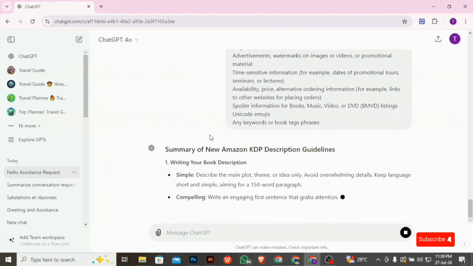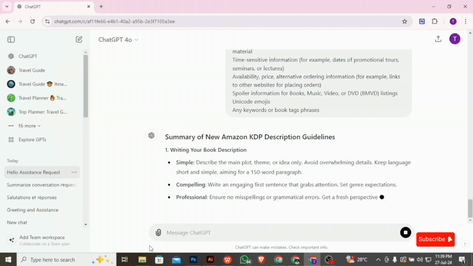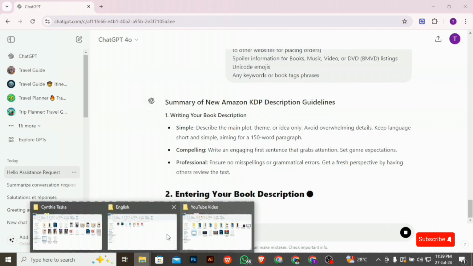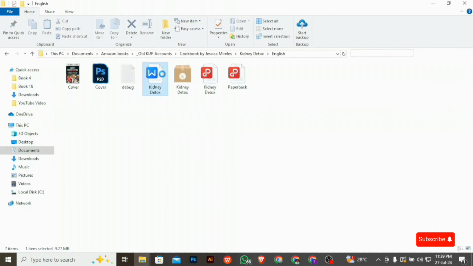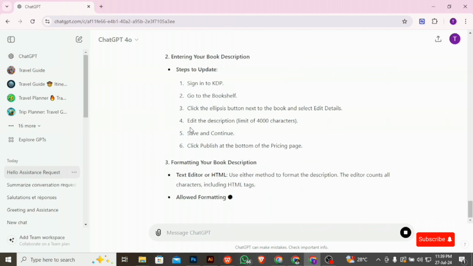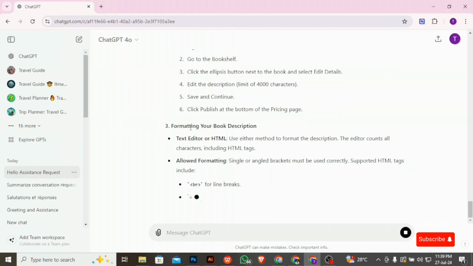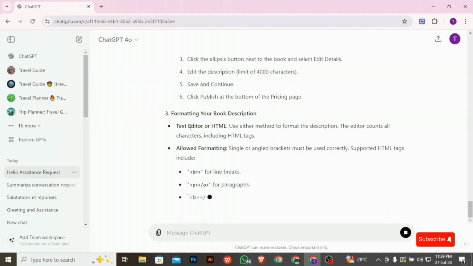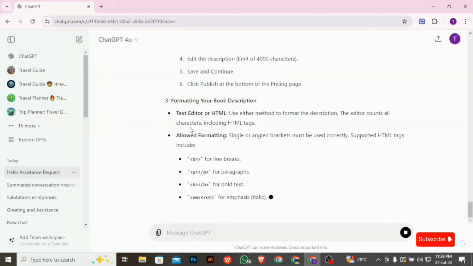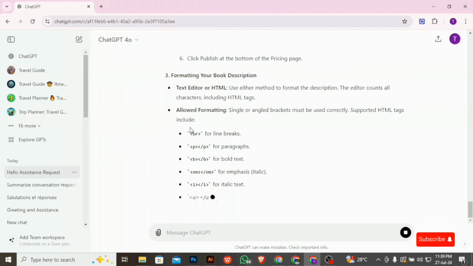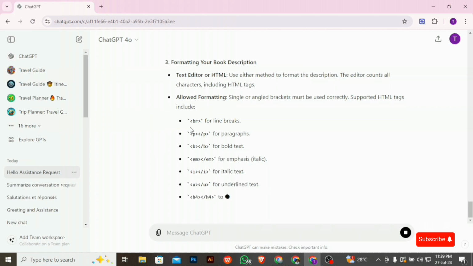Meanwhile, while it's doing the job, you can do this when you are finished working on your book. As you can see, for this video, the example I'm going to use is one of my cookbooks, kidney detox. After it has analyzed the description guideline on Amazon KDP, I'm going to give it my book to also analyze it and then come up with a description that will fit this book based on the guideline that's analyzed. That's just what I want to do.